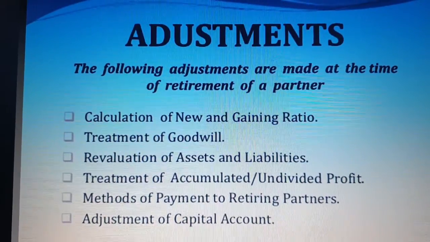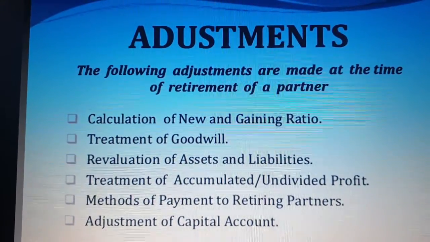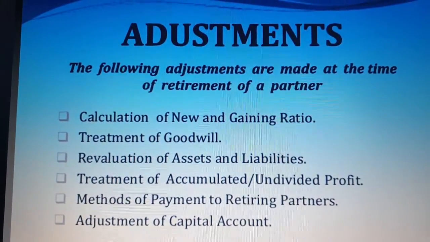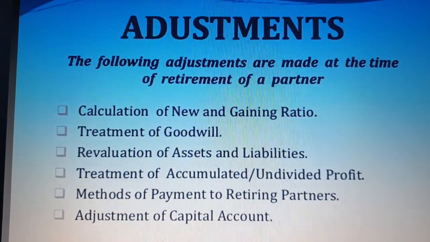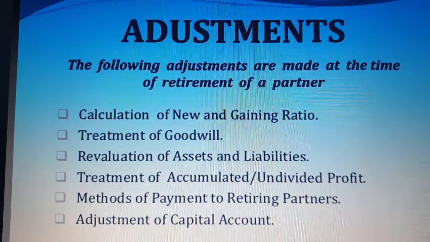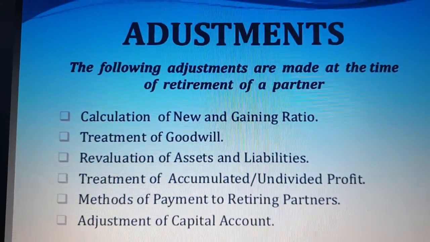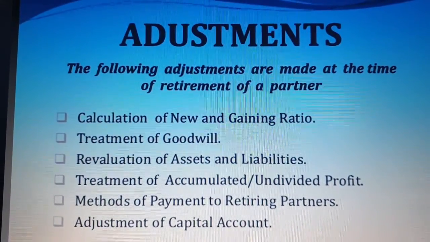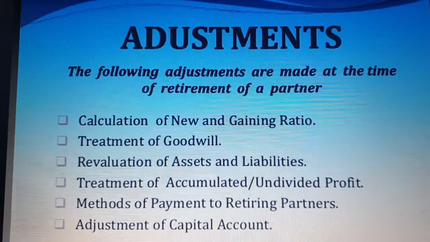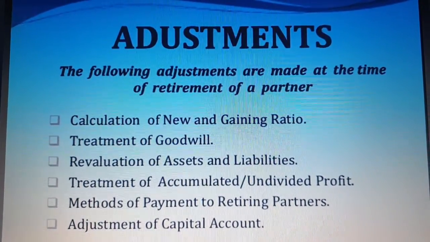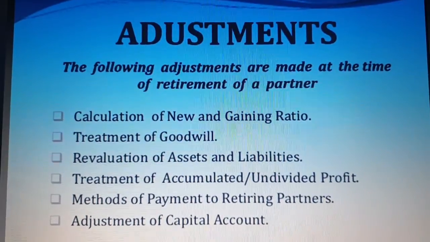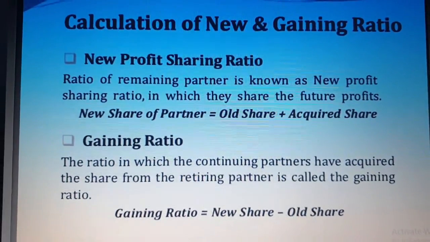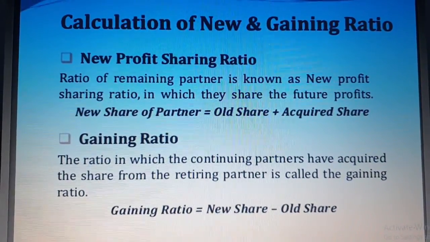The following adjustments are made at the time of retirement of a partner, and in the coming slides we'll discuss them. First is calculation of new and gaining ratio. Second, treatment of goodwill. Third, revaluation of assets and liabilities. Fourth, treatment of accumulated and undivided profit. Fifth, method of payment to the retiring partner. And sixth, adjustment of capital accounts. Now the first topic is calculation of new ratio and gaining ratio.